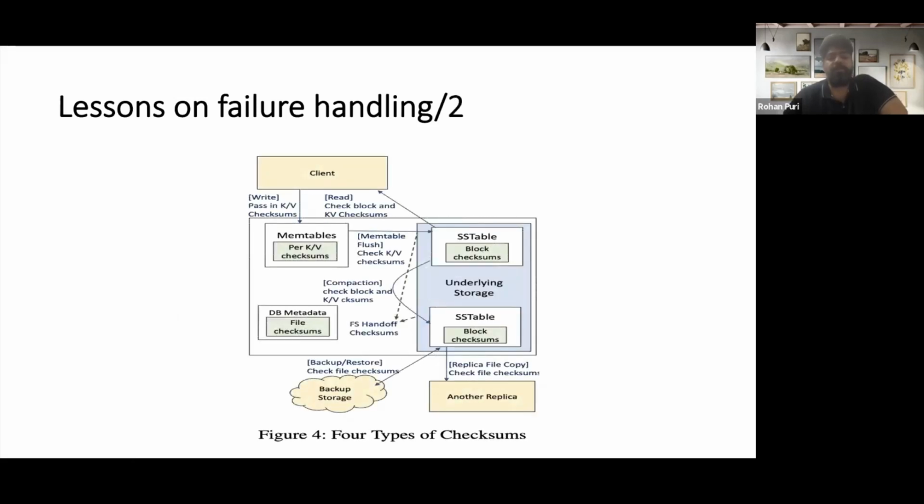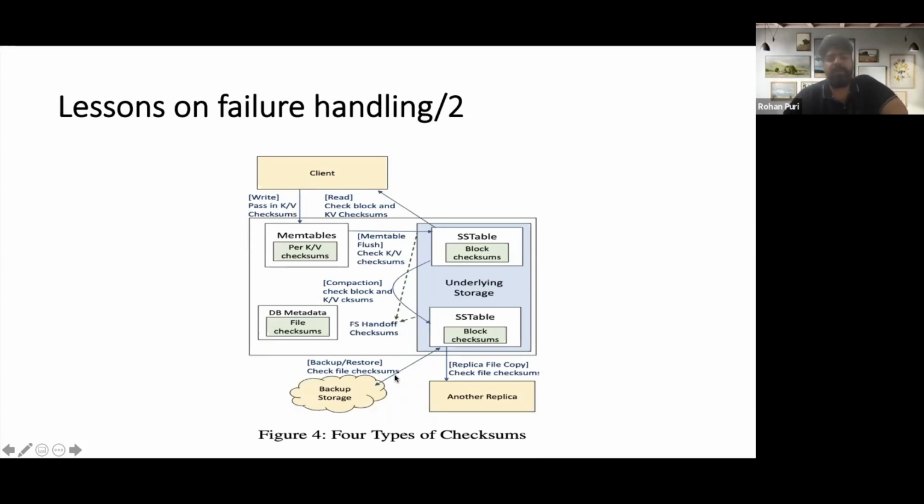So this was a diagram taken from the paper itself. What happens is that when a client issues a write, it passes a KV pair along with the checksum. It goes to the memtable in memory, which also has the KV checksum, and then this memtable is flushed to the SST file on disk, which has a block checksum, and there is the FS handoff checksum while handing off to the SST file. So this is the general flow, and similarly vice versa for reads.